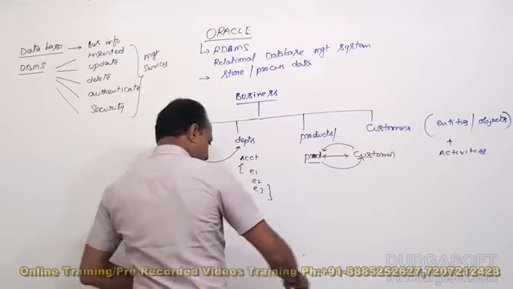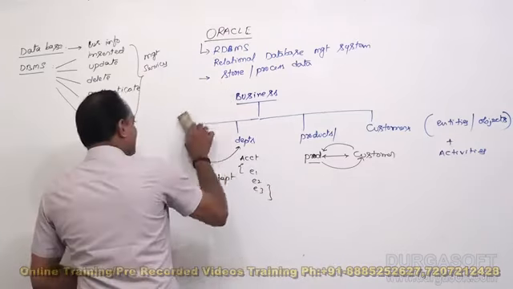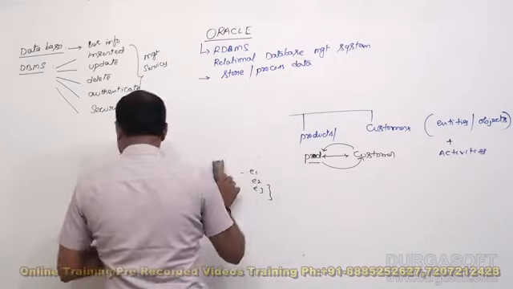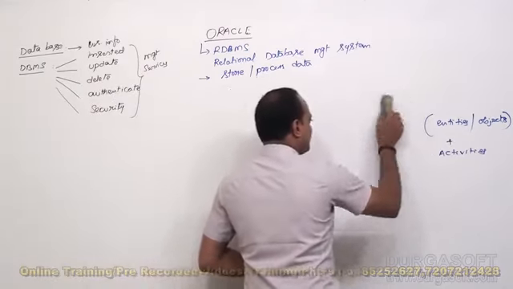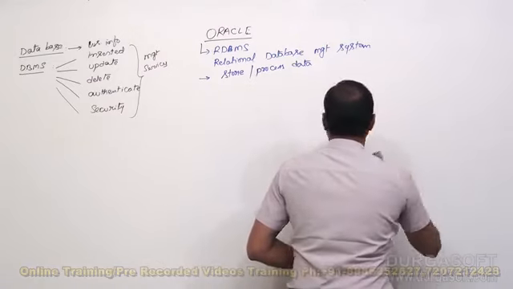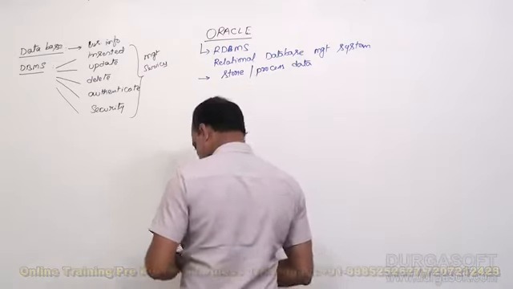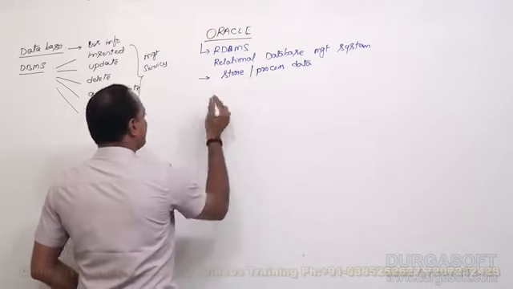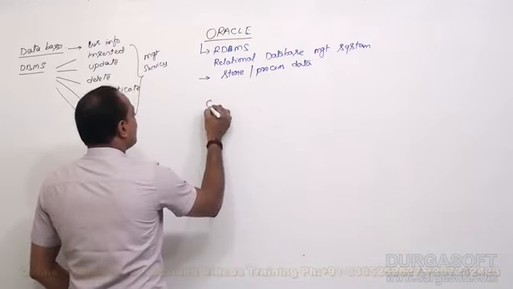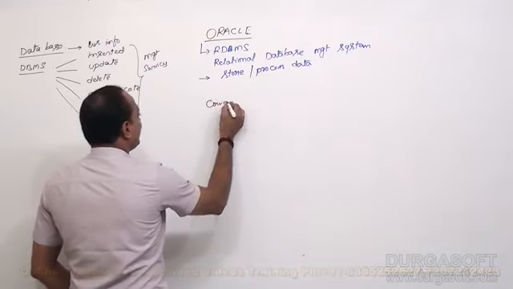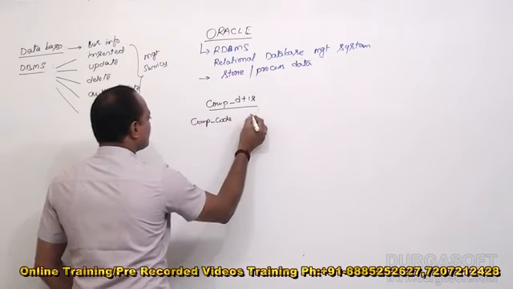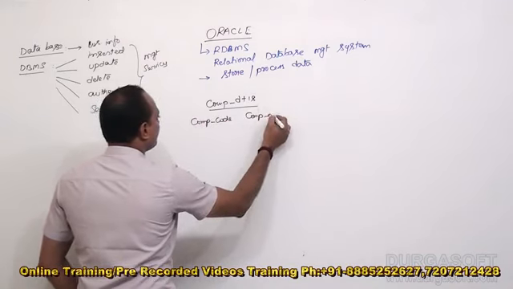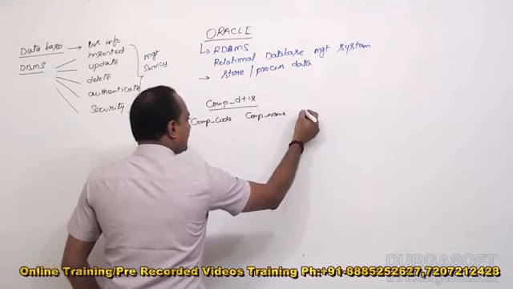Again, let me introduce two sample tables. Let us consider company details. This is a company details table: company code, company name, and country.